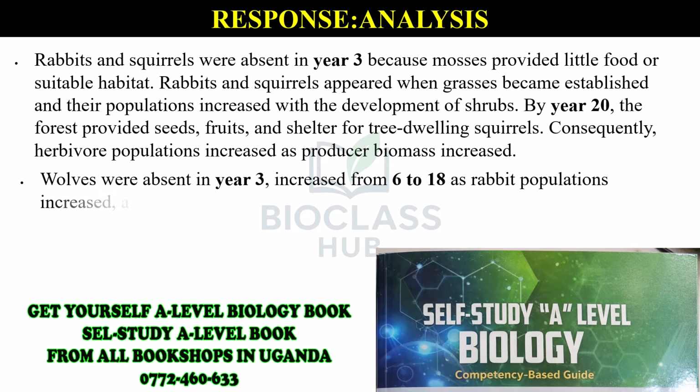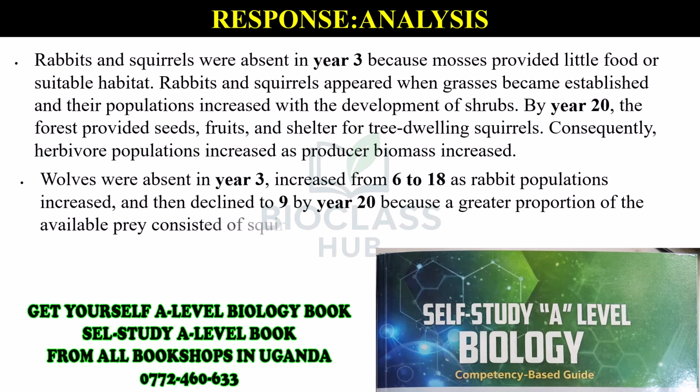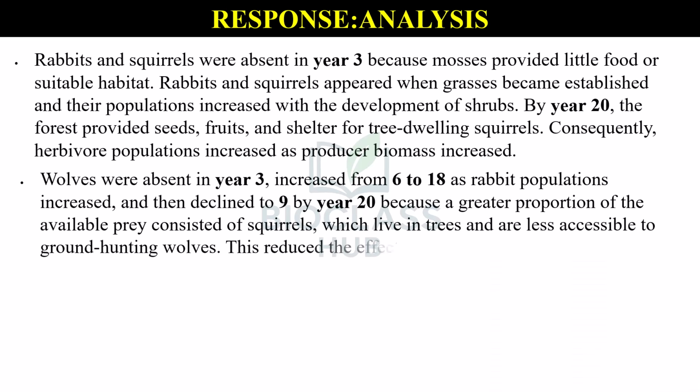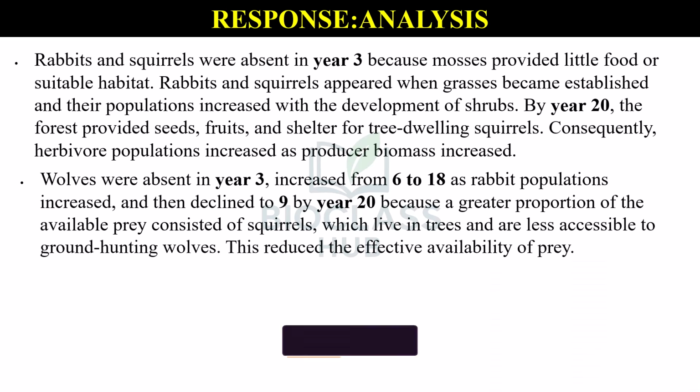Wolves were absent in year 3, increased from 6 to 18 as rabbit populations increased, and then declined to 9 by year 20 because a greater proportion of the available prey consisted of squirrels, which live in trees and are less accessible to ground-hunting wolves. This reduced the effective availability of prey.